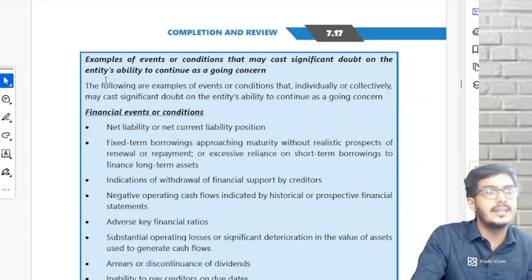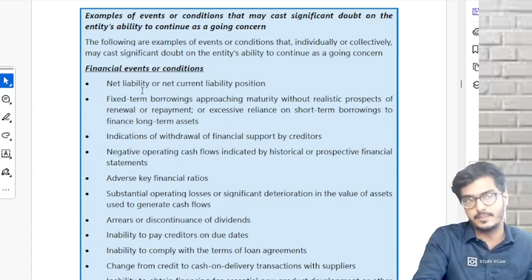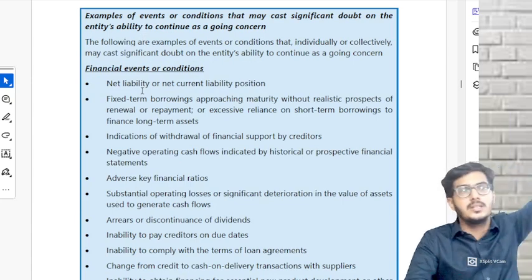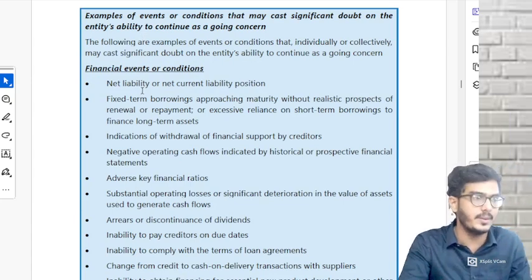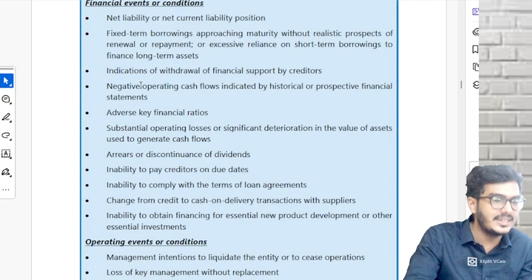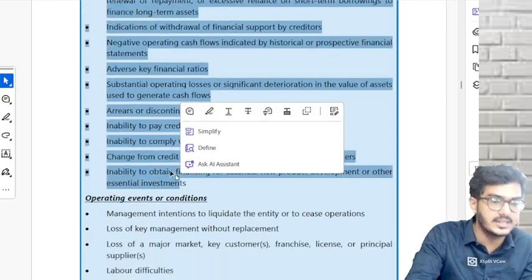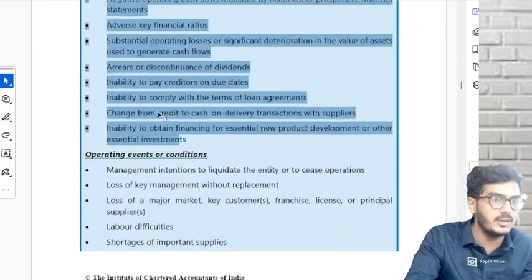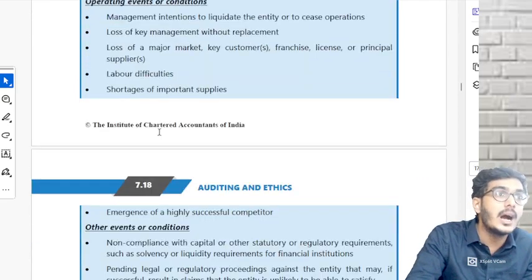These two things. Then this is the most important part of SA 570. High chances in your attempt, I'm going to see one question from SA 570. Now don't ask me which topic. I'm not God. Take care. These are those events. 3 events. One is financial, one is operating, one is other events. Take care.